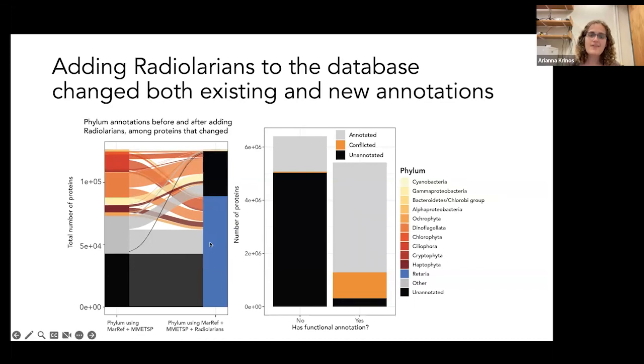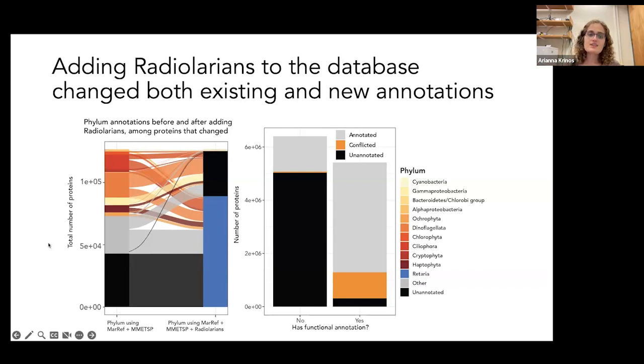But the other half of all these sequences came from other taxa, either one of these major groups that I've labeled in the warm colors, or some relatively low representation groups labeled in the gray. So a fair number of sequences, about half of all radiolarian sequences, were changes. So things that we previously thought that we could confidently annotate before radiolarians were added in, but now we've changed our mind and we say they might be radiolarian sequences instead.